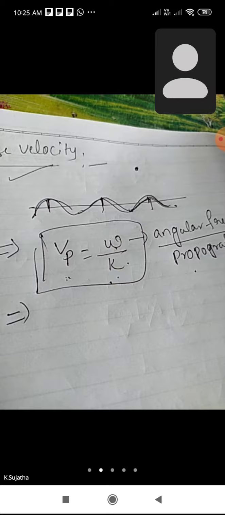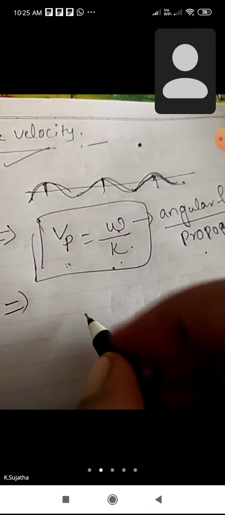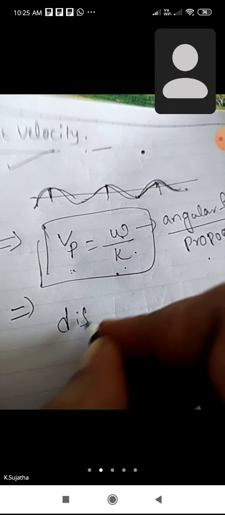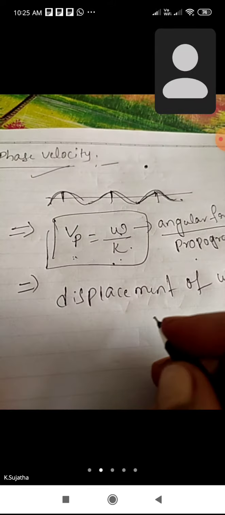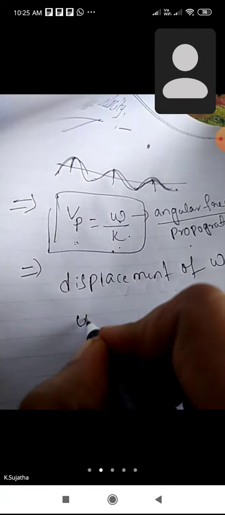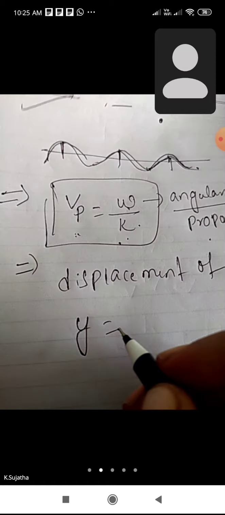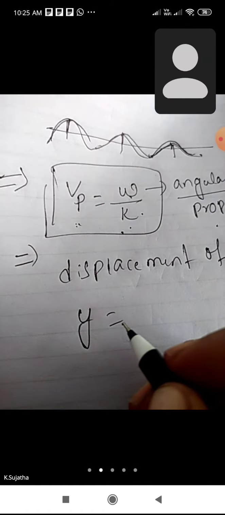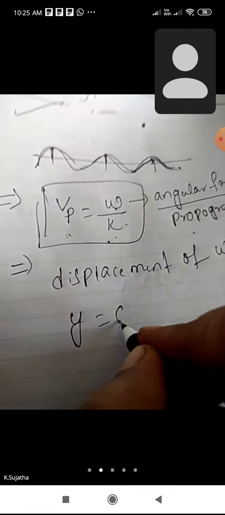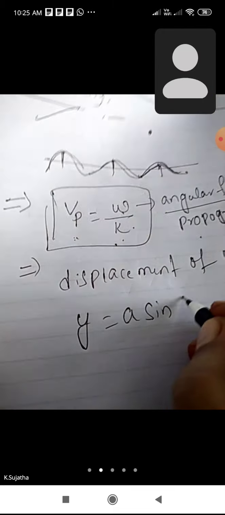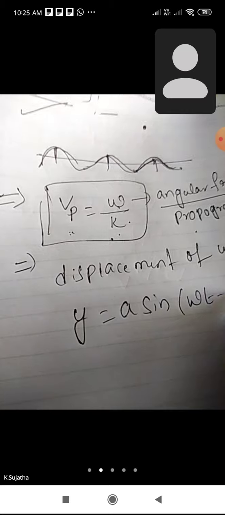What is the expression for the displacement of a wave which moves with a constant phase? We know that a wave whose displacement is represented by y is equal to a sin(omega t minus kx).